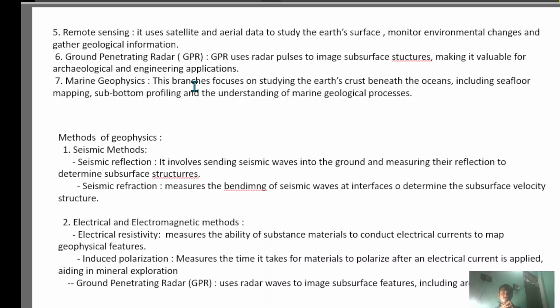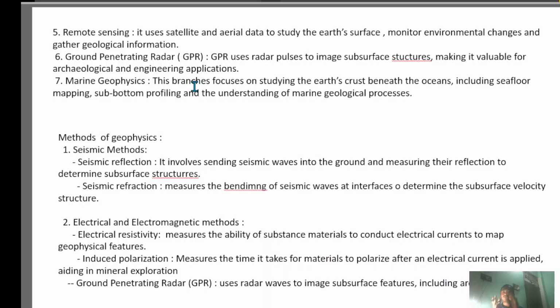Next is the process of the earth. Which branches study the earth? These are divided into two parts. First is the surface of the earth. Second is the process of earth. Everything which relates to these two topics usually belongs to geophysics. Simple. If you study the earth's surface from satellites, from oceanic, from radar, from laser, or any type of system, if you study the earth, its surface, or the process of earth, it will all be related to the branches of geophysics.